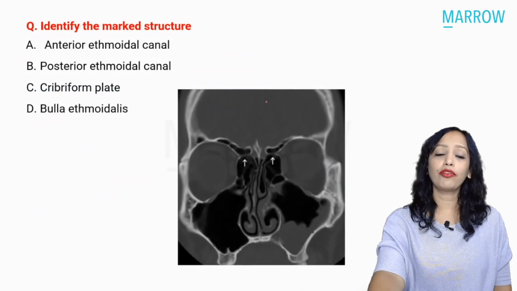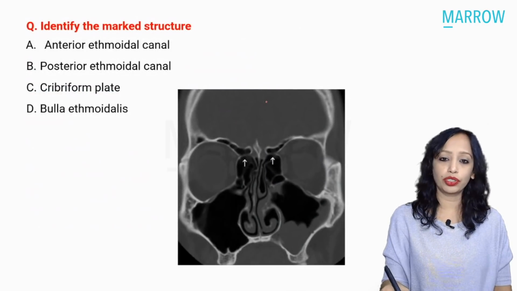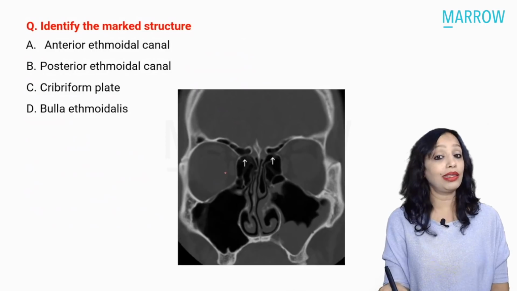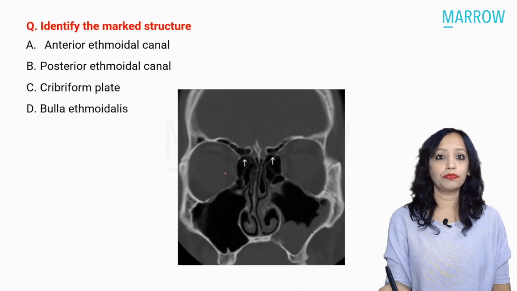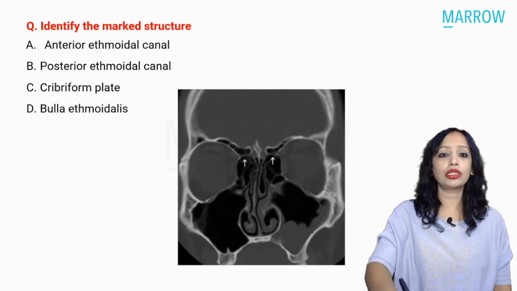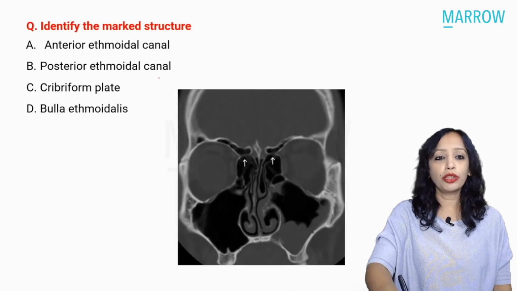So here we have the first question: identify the marked structure. And even if just by a look at the CT, you feel that no, I do not know what this is, let us see the choices. Yes, so this is anterior ethmoidal canal, posterior ethmoidal canal, cribriform plate, and bulla ethmoidalis. So at least let us rule out.